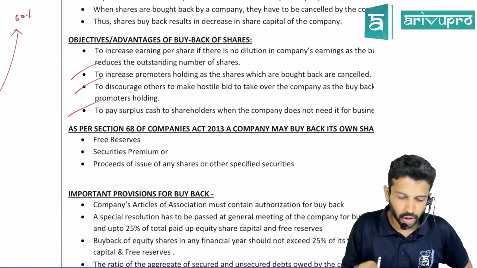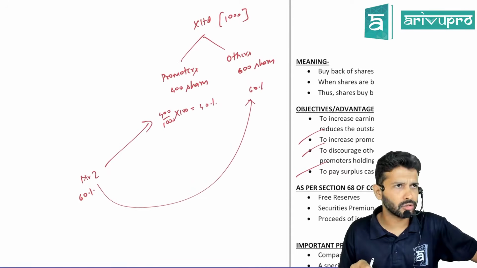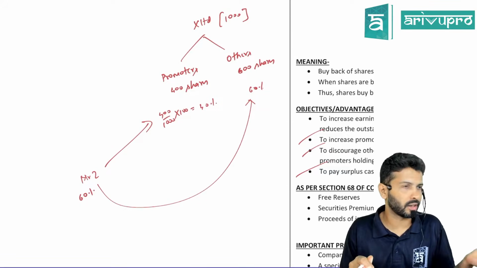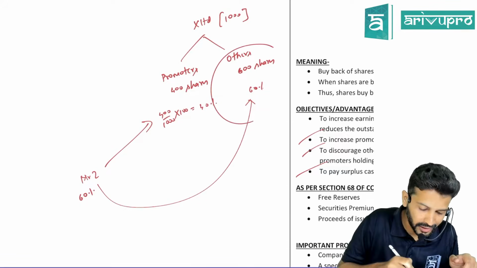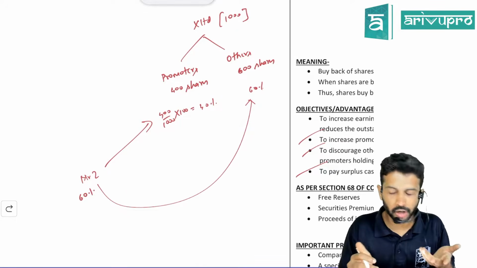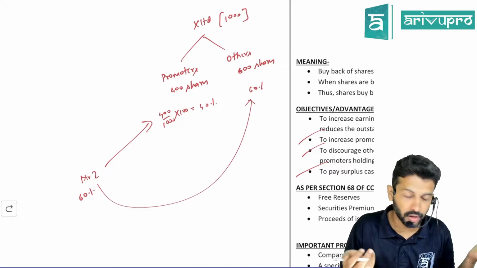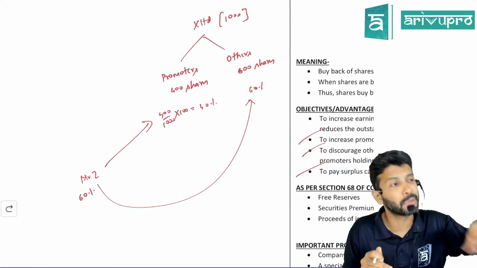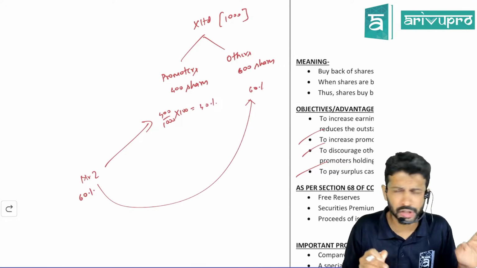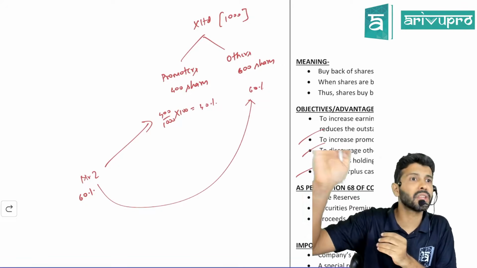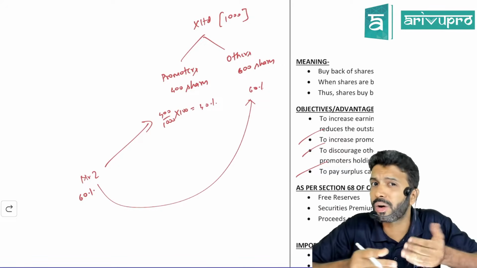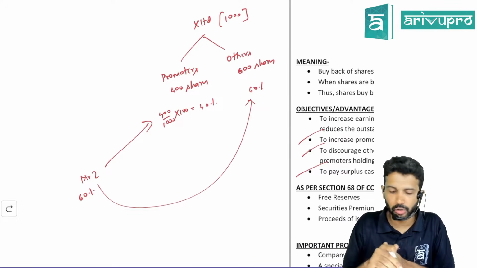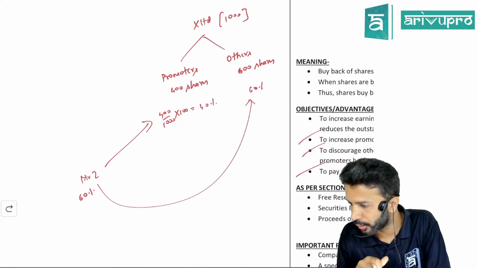Not necessary. Sir, if you're talking about big companies, like if you talk about Reliance, I don't think Mukesh Ambani owns more than 30 or 35%. Big companies, no, sir. You can't own so much, right? Because a lot of funding or a lot of money would be raised from the general public. When you're talking about a $100-200 billion company, one person cannot own more than 50-60%. That is pretty rare. Can be, but pretty rare. If you just check the richest guys, their company may be valued as the biggest company in the world, but the shareholding that they will have in the company will probably be 25-30% at best. So to avoid all those scenarios, they do this buyback if they want to do it.